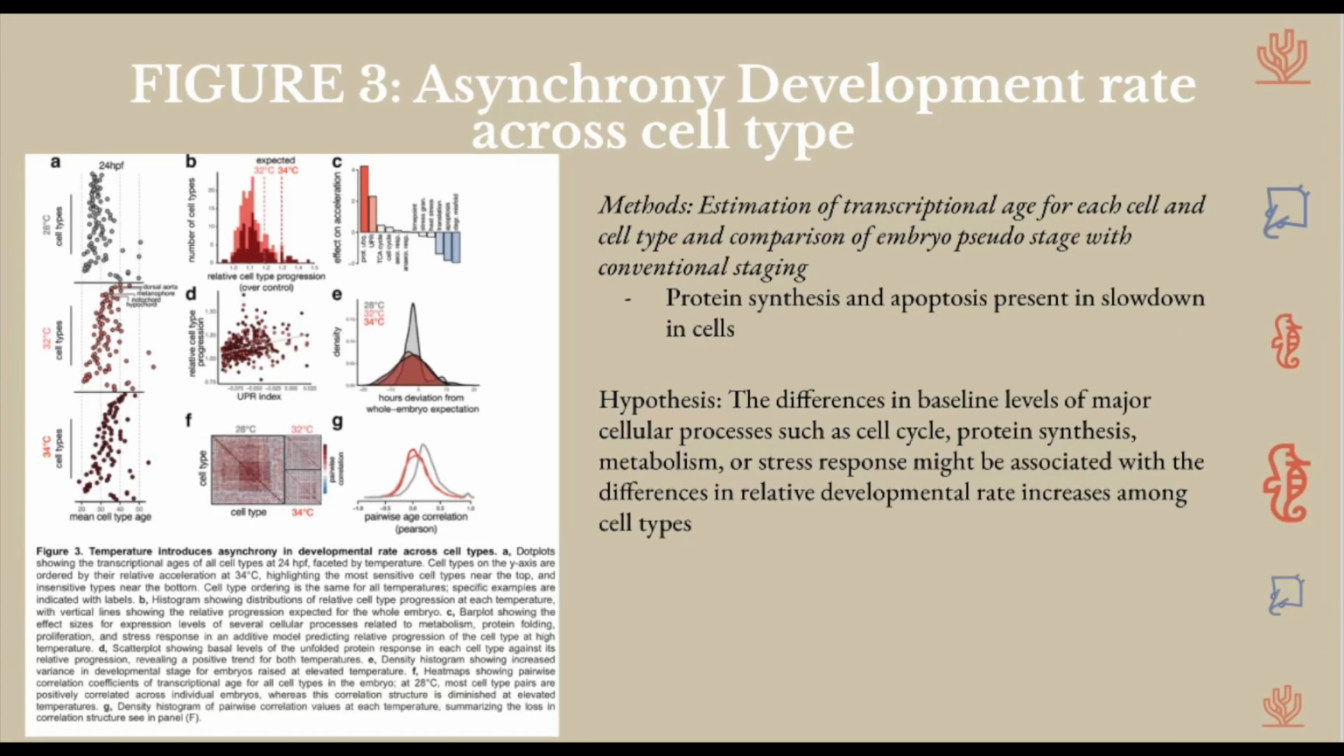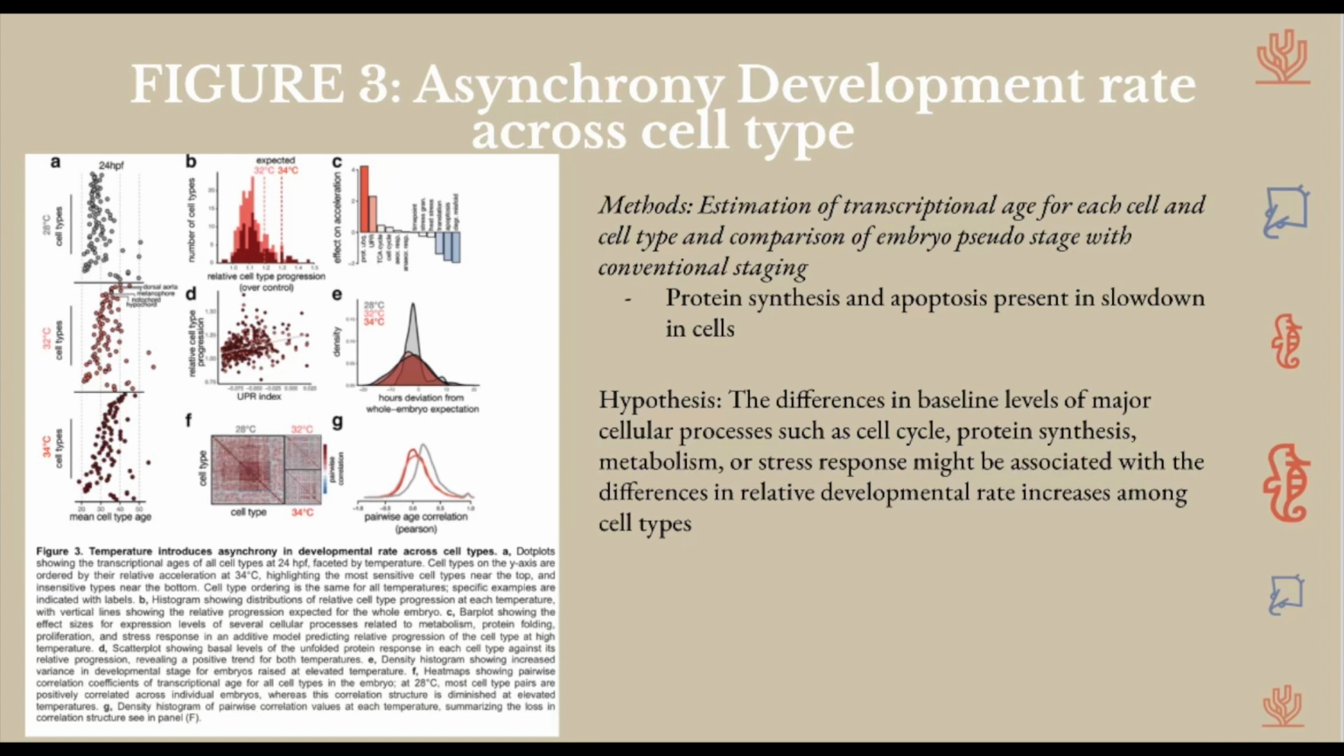Figure 3. Asynchrony of development across cell types. The methods being used here are the estimation of transcriptional age for each cell and cell type, and comparison of embryo cell stage with conventional staging. They looked at why some cells were more accelerated compared to others and why some were slower. What's similar about these cell types that are slower?